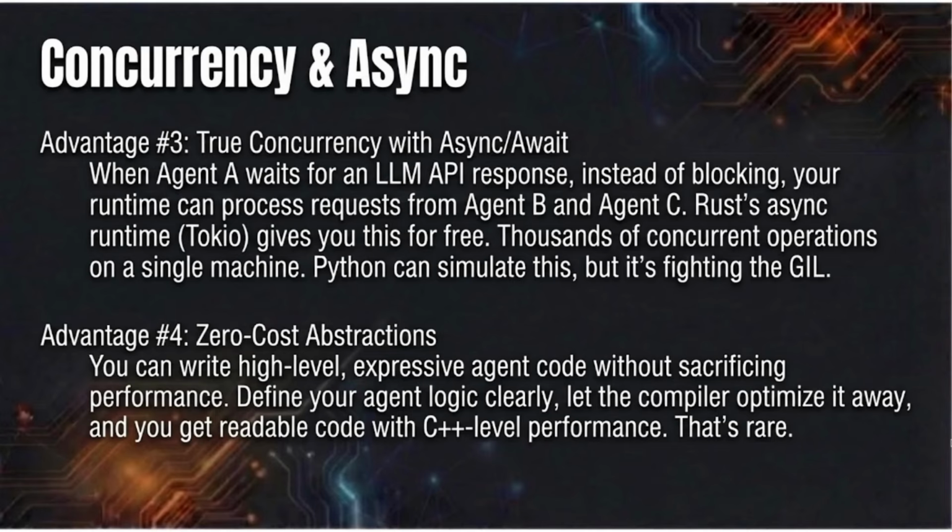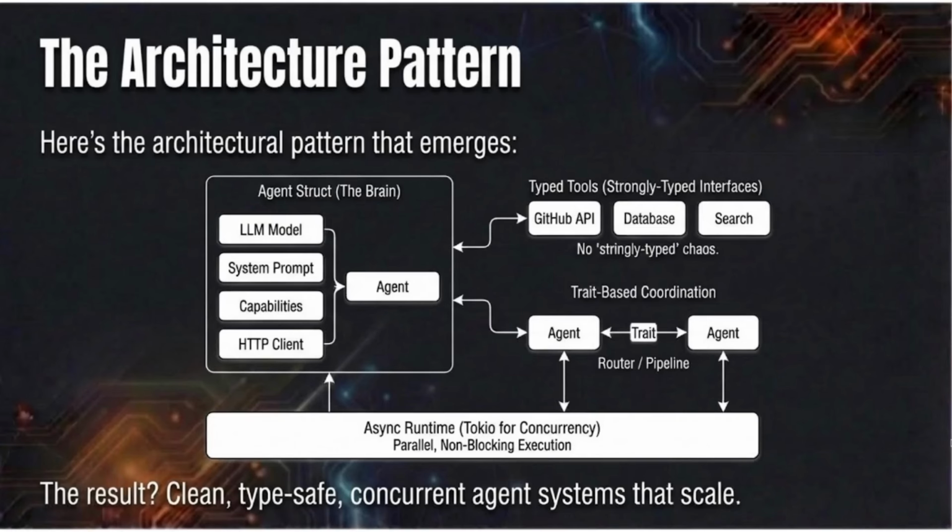Advantage 4. Zero-cost abstractions. You can write high-level, expressive agent code without sacrificing performance. Define your agent logic clearly. Let the compiler optimize it away. And you get readable code with C++ level performance. C++, that's rare. Here's the architectural pattern that emerges.